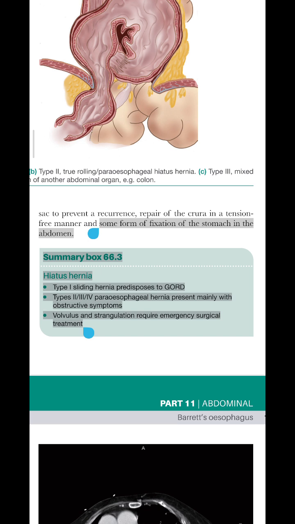Summary box 66.3. Hiatus hernia. Type 1 sliding hernia predisposes to GORD. Types 2, 3 and 4 paroesophageal hernia present mainly with obstructive symptoms. Volvulus and strangulation require emergency surgical treatment.